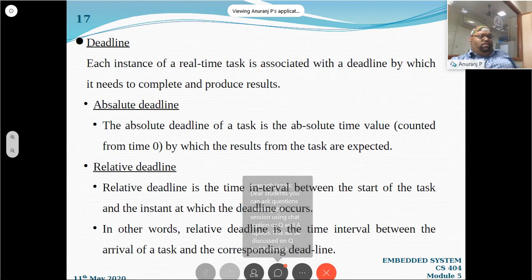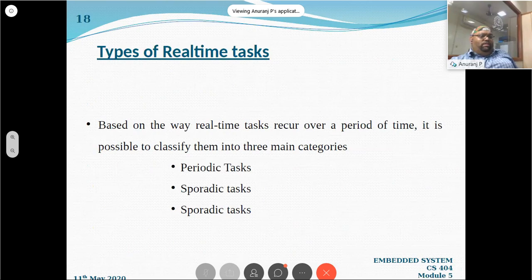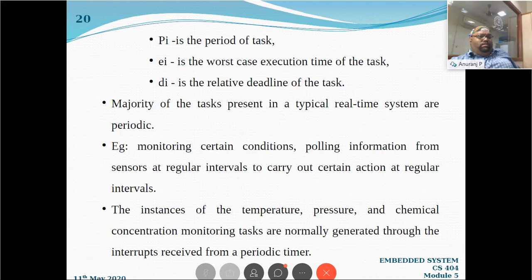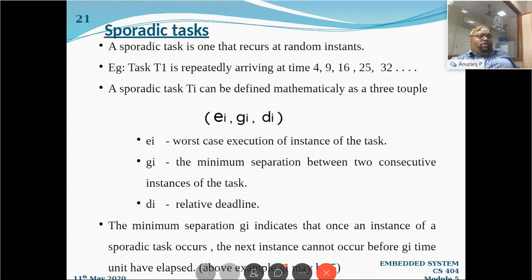One was a fixed time, and a relative deadline was related to the arrival time. There are three types of real-time tasks: periodic tasks, sporadic tasks, and aperiodic tasks. Periodic tasks are to be executed repeatedly within a fixed time called a period. It is a four-tuple: arrival time, execution time, period, and deadline.